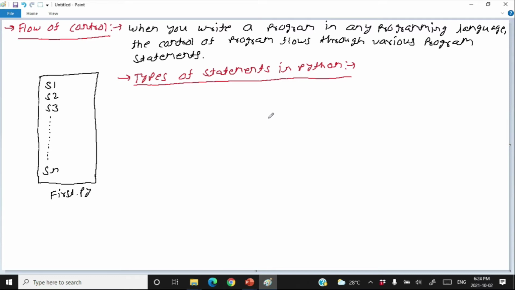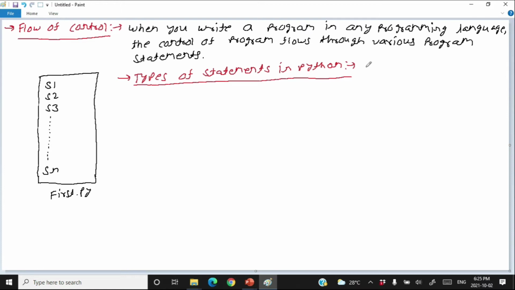That means you can give a statement to a computer to perform a data movement action, like move data from one component to other component. A statement can be used to make decisions, like what to do or what not to do. A statement can be used for repeating action, to repeat something.